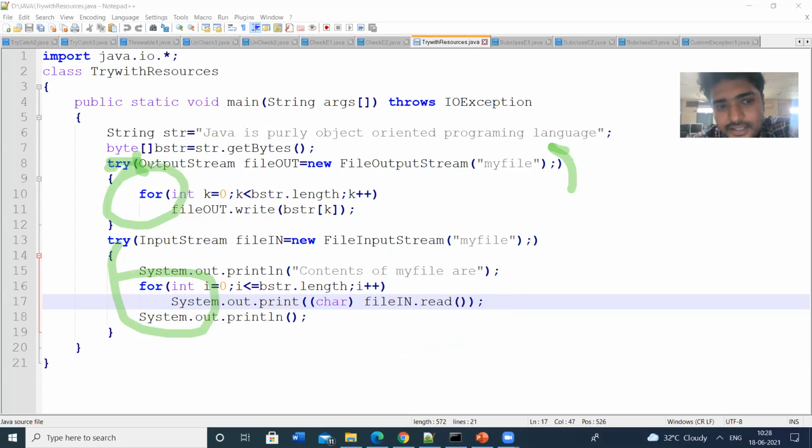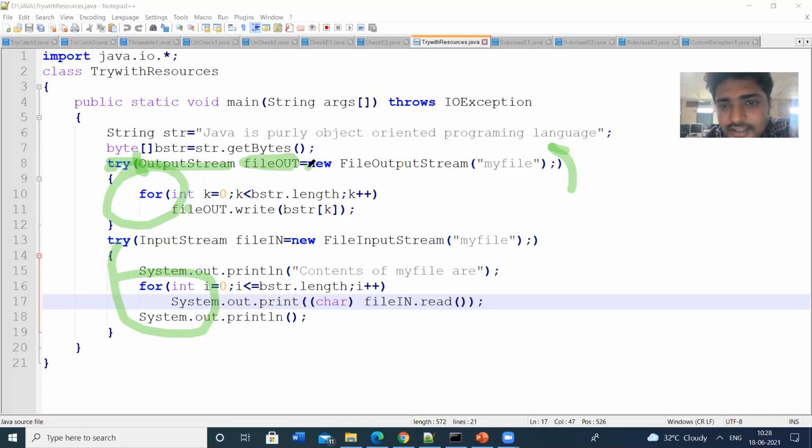Here we have InputStream and OutputStream. These are predefined classes in the IO package, which handle streams of bits or bytes. OutputStream is a class name, and fileOut is the object name.